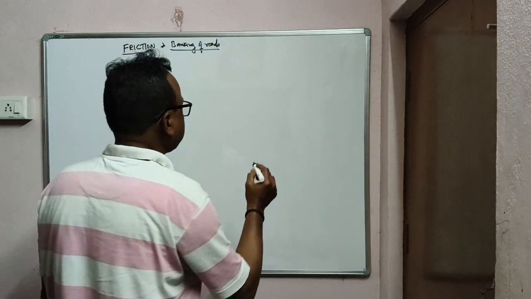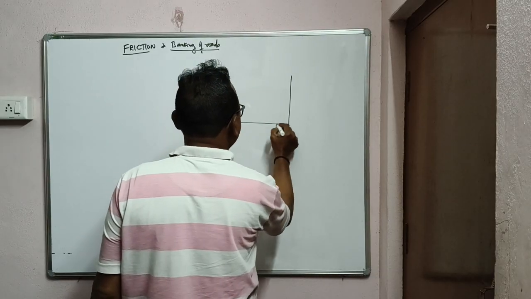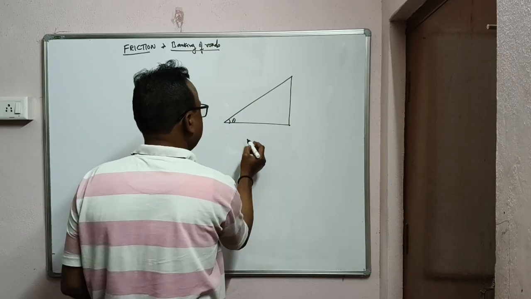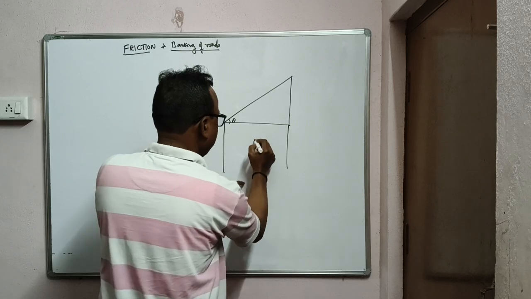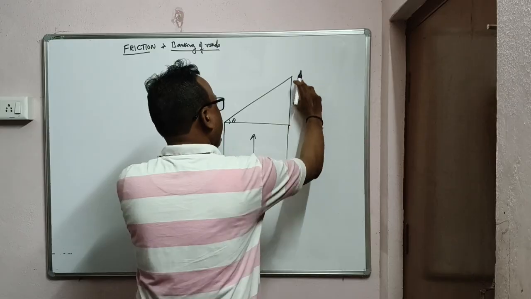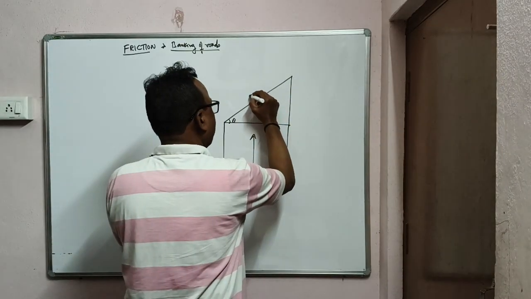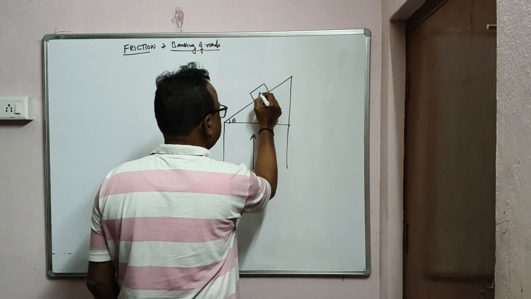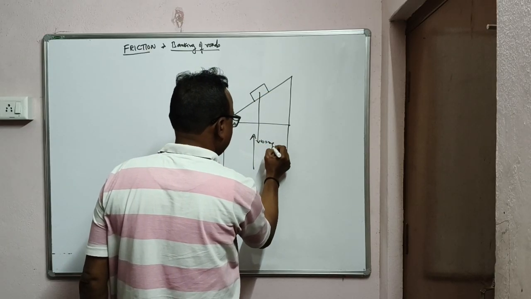Now banking of roads. Well, let us see what is banking of roads in different cases. Suppose this is angle of theta. Suppose the surface is, this is a straight road. Now you can see the road is raised, the upper surface is raised, by theta angle. Now the body will be here. This is the CG, weight acting downwards. This is the road.